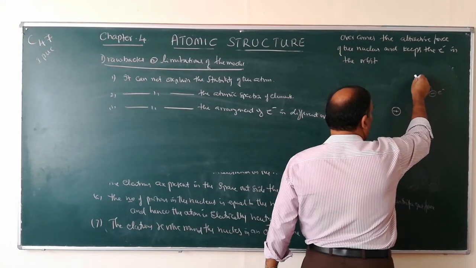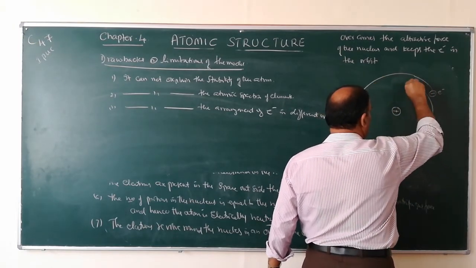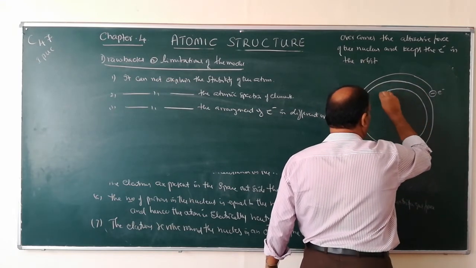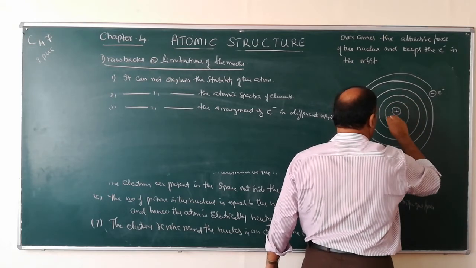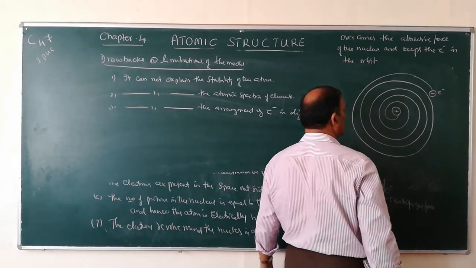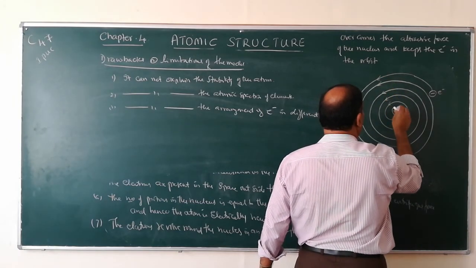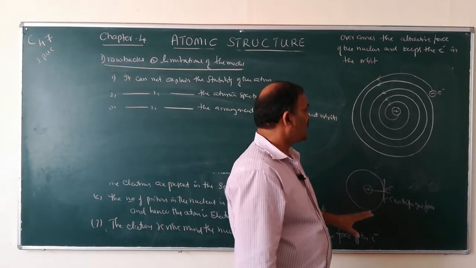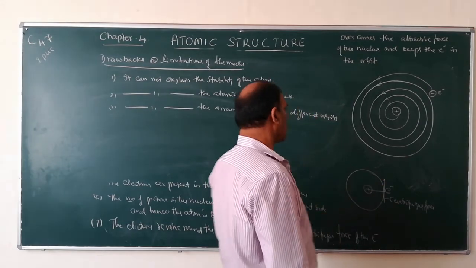A charged particle like an electron, when it is moving continuously, loses energy, follows a spiral path, and one day it will enter into the nucleus, and the atom becomes unstable. But this is not happening, therefore this model fails.